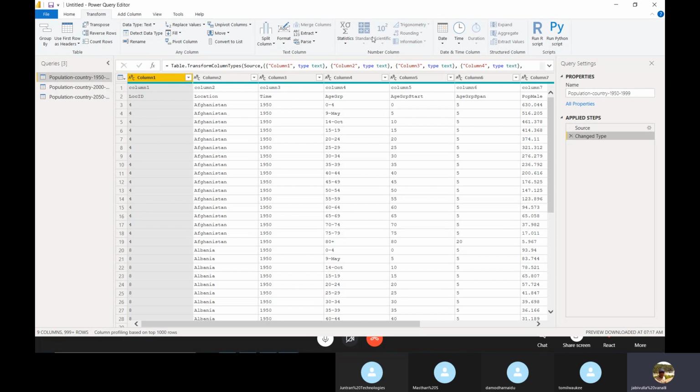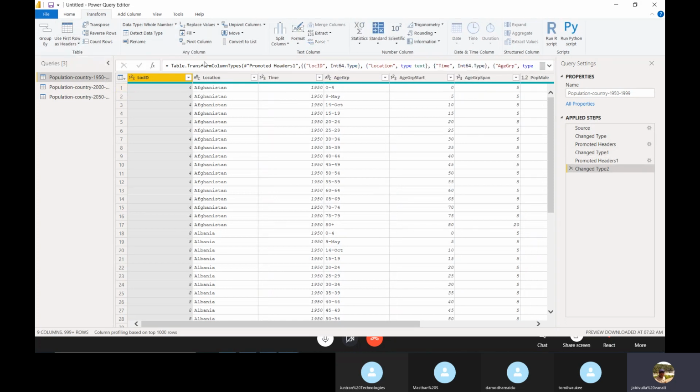What I did previously, you can delete this row, or you can use first row as header. Promoted headers is step 1, changed type is step 2.